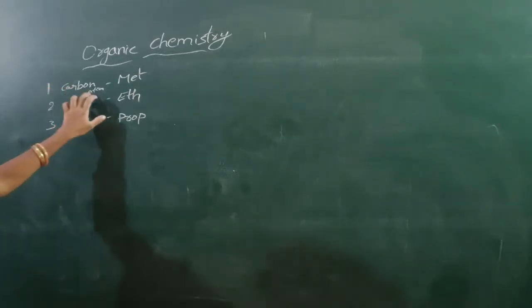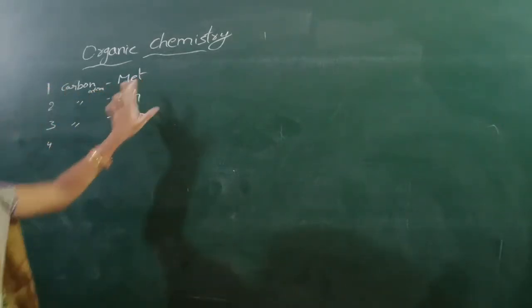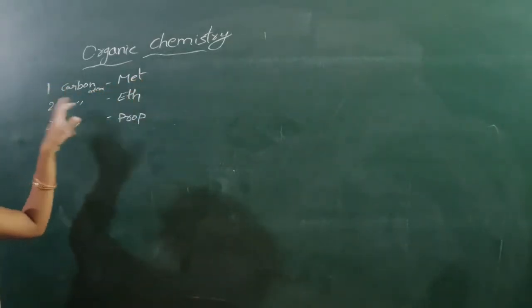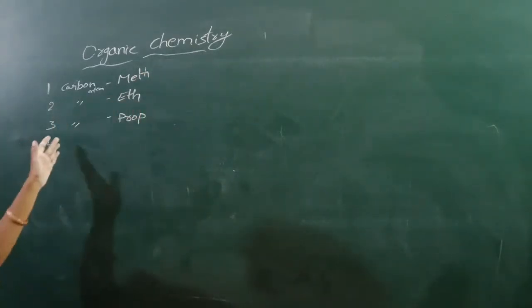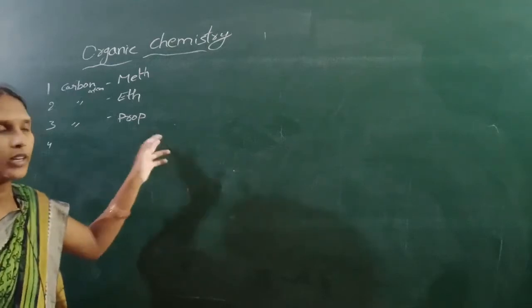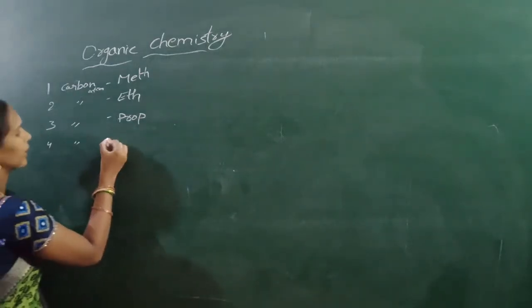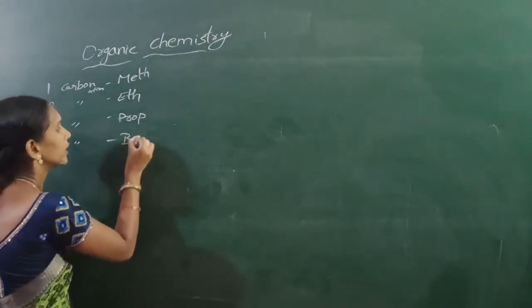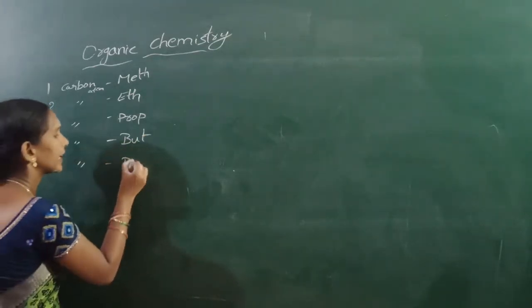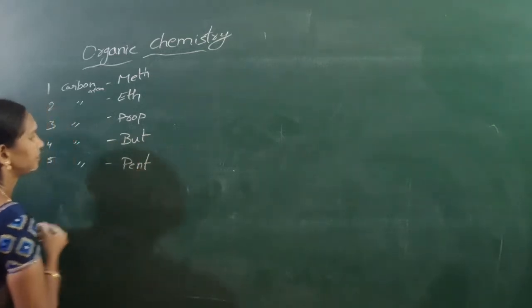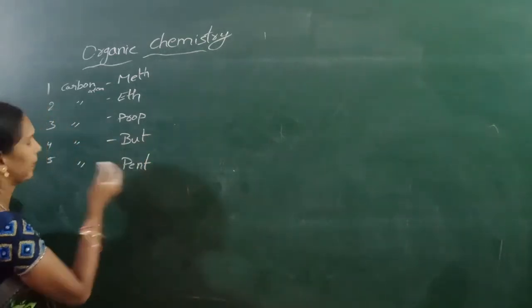If 1 carbon atom is present, that is meth. Next, 2 carbon atoms are present, that is eth. 3 carbons are present in the compound, that is prop. 4 carbon atoms are present, that is but. 5 carbon atoms are present, that is pent.